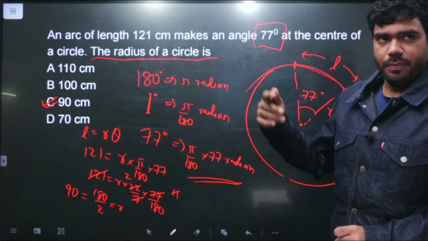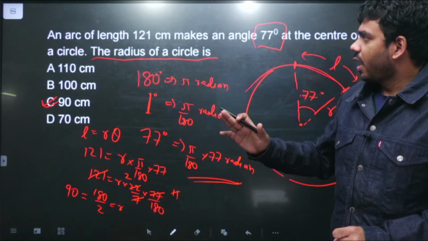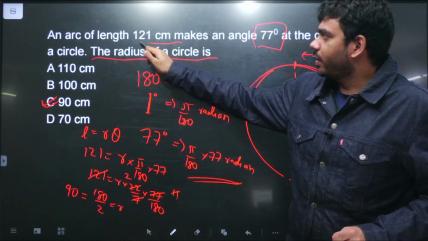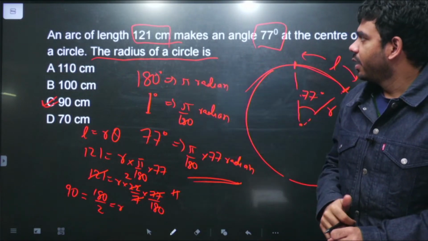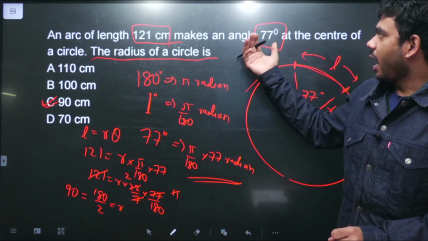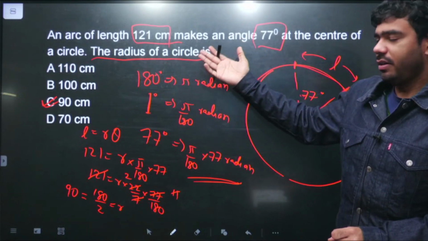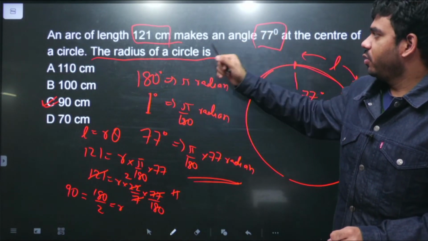तो इसमें था क्या, I'll repeat this thing again. It's a very simple question. हमको बोला गया an arc length हमको पता है, we know an arc with a specific length 121 centimeter, and second thing that we know is the angle that this arc is subtending at the center is 77 degrees. Here we need to find the radius of the circle.